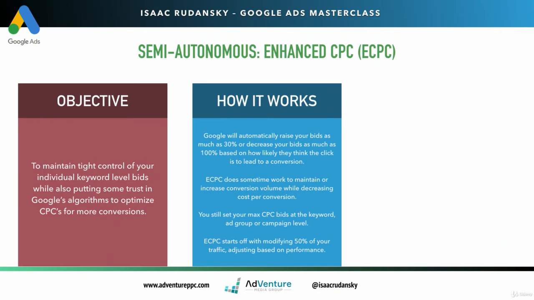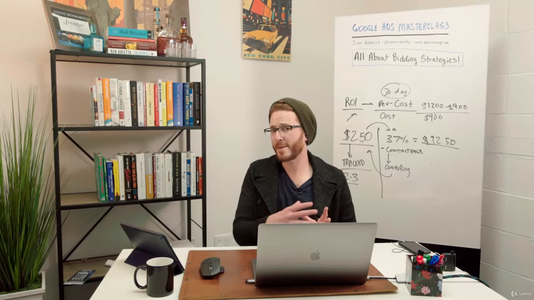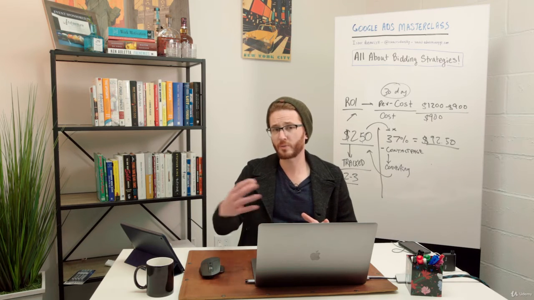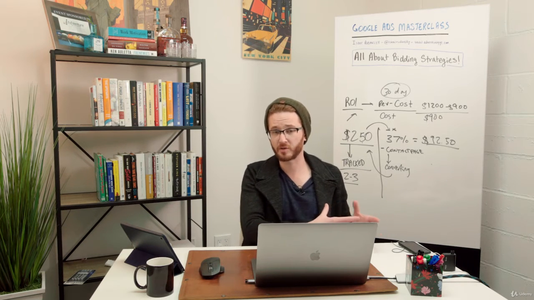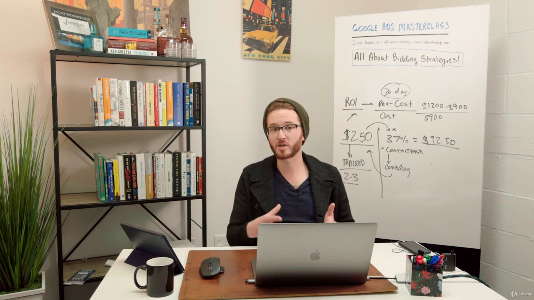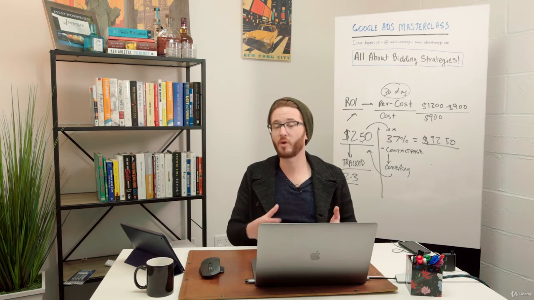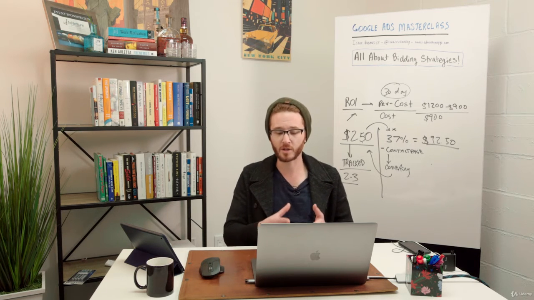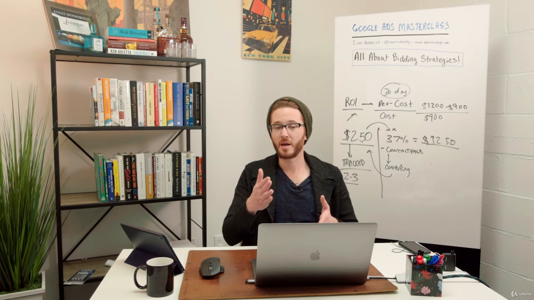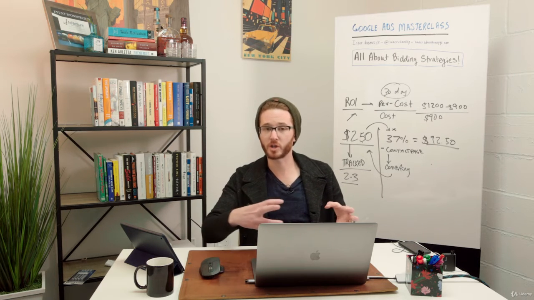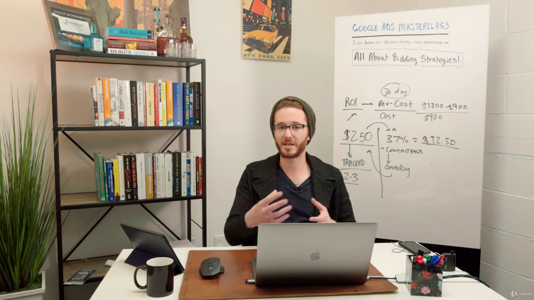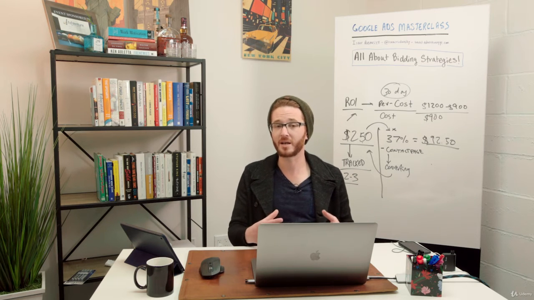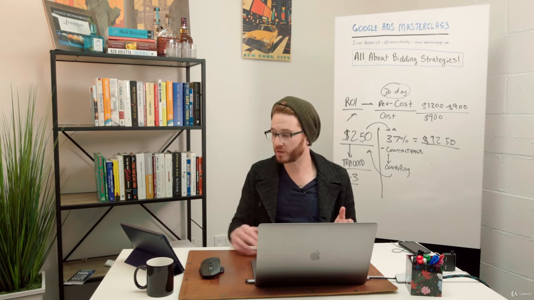Enhanced CPC starts off with modifying 50% of your traffic, adjusting based on performance. So it's tempered. Google won't do this 30% increase or up to 100% decrease on every single keyword. Well, yes, they'll do it on every keyword, but they won't do it with every impression. They won't do it with every potential click. They'll start off with 50%, and then they'll figure out how much their enhanced CPC strategies should kick in based on performance. So it's a pretty interesting system.